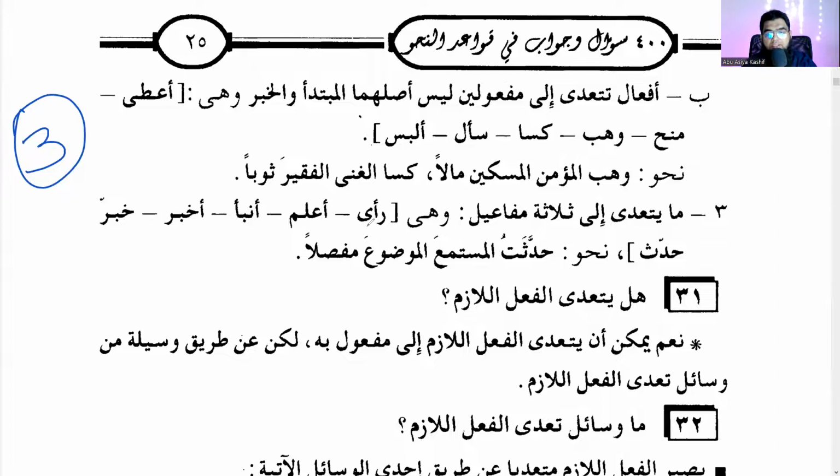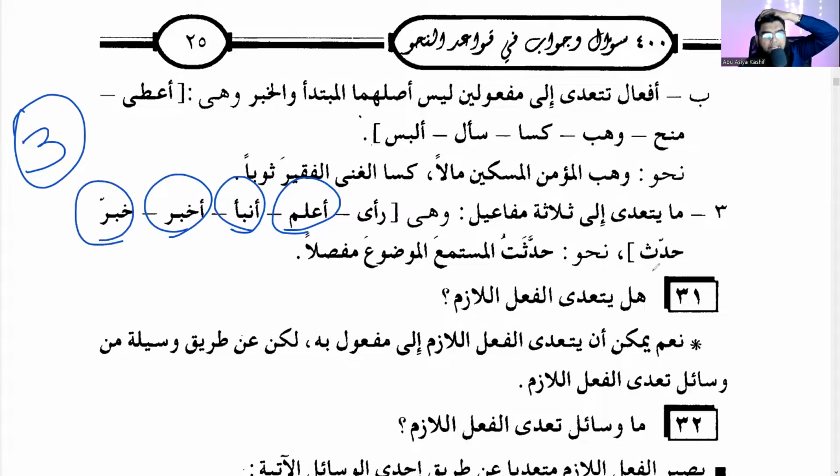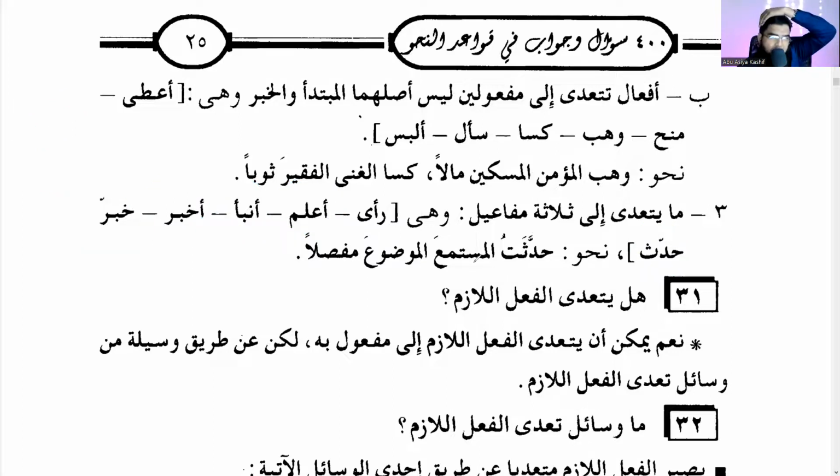What are those? Ra'a, to see. A'lama, to see someone, something, as something else, something like that. A'lama is to make someone know. So he'll give an example. Amba'a is to inform someone. Akhbara, inform. Khabbara, inform. Haddatha is also inform. Okay. So look here. Inform someone something as something. حدثت المستمع الموضوع مفصلا.